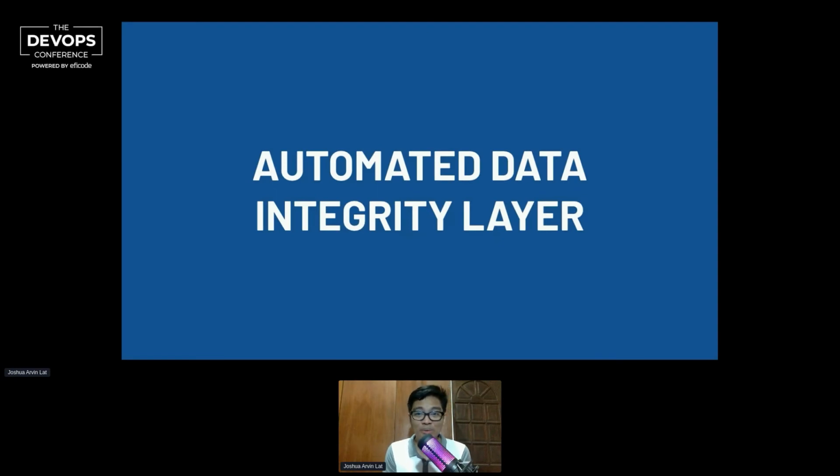All right. So this is one cool solution that I was able to implement a few years ago, maybe 7 years ago, in my previous company. This one is something called the automated data integrity layer. So what is this all about?